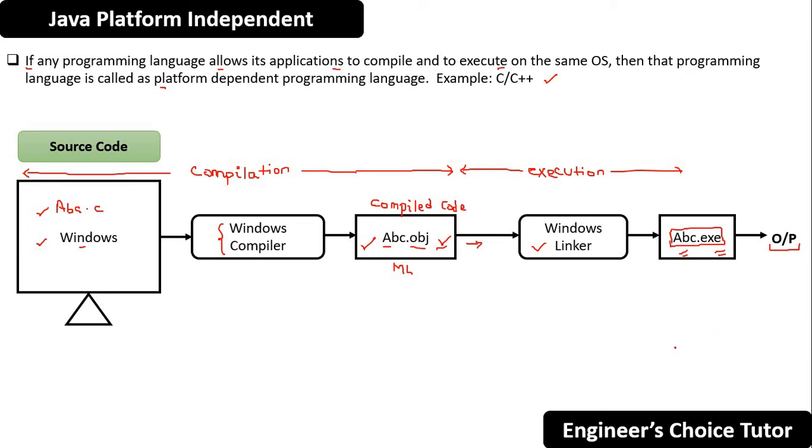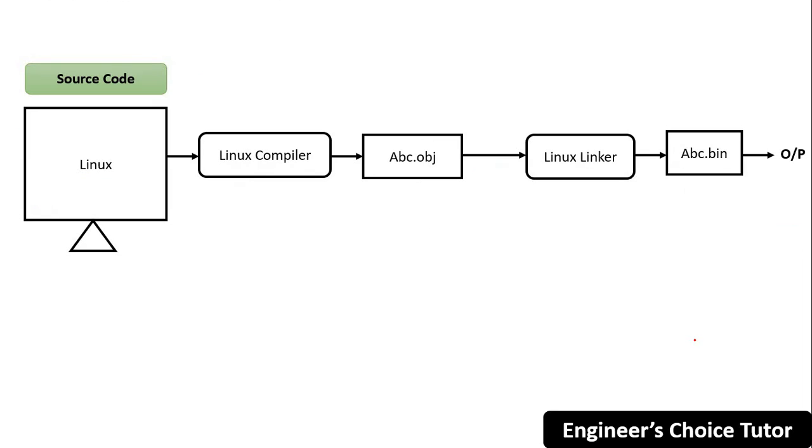In the next case, we have the Linux operating system. Therefore, for abc.c, the executable file generated in this case is abc.bin, which can only run on Linux, not on Windows.